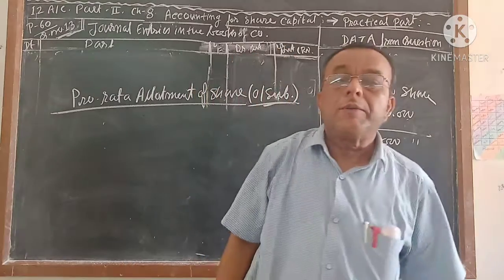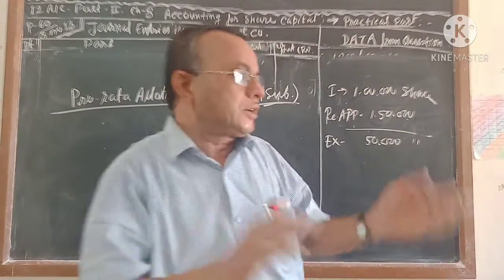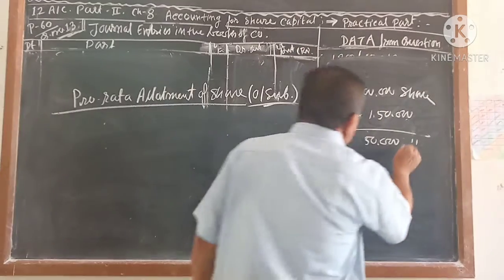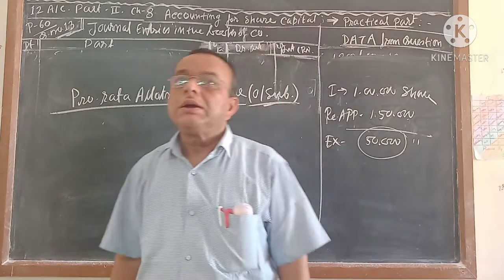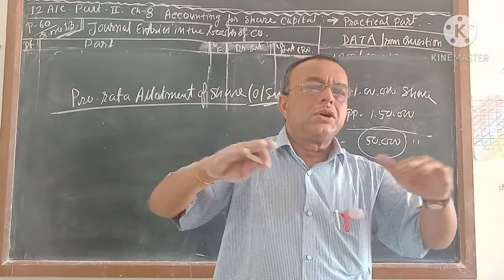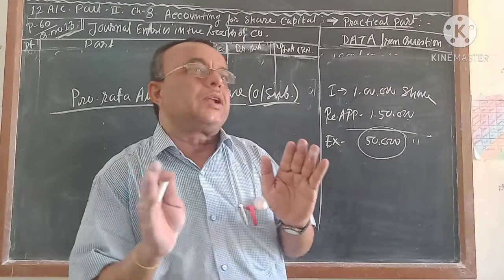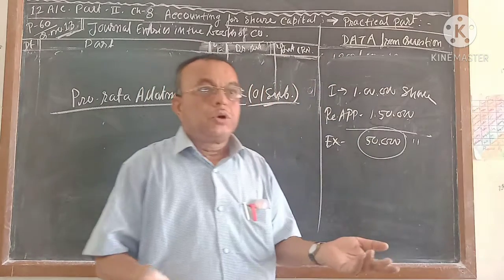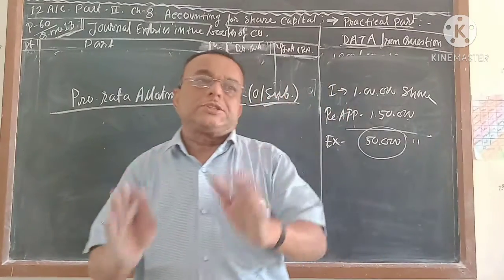Now, the question is, the company has the right to decide whose shares will be cancelled, whose shares will be accepted, and whose shares will be rejected. Now, 50,000 shares the company is going to cancel. The company can take the decision in two ways. Whoever has applied, on the basis of proportion, the company can take the decision that I can give at least certain shares to give some satisfaction.